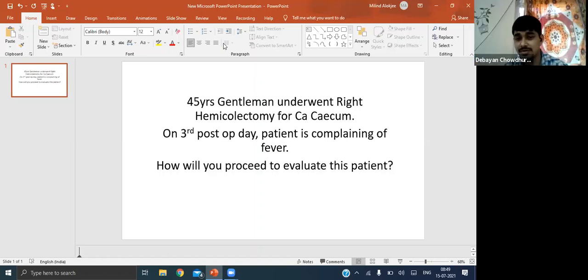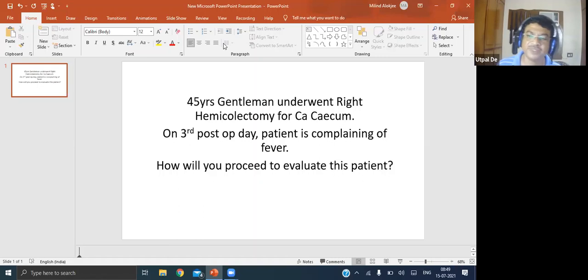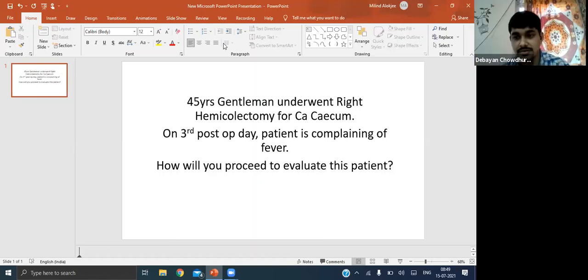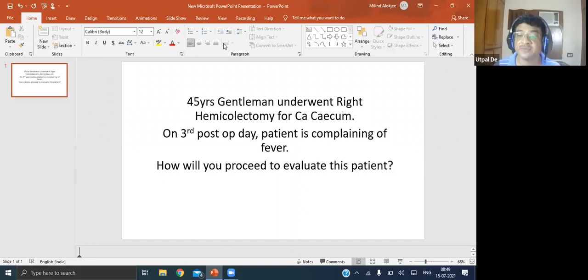Sir, myoglobinuria may occur. Okay, myoglobinuria can occur, but it's not very common. The other thing is you need to measure the calcium levels, sir. So sometimes there is hypercalcemia. Okay, so this is one cause of immediate fever. What are the other causes?